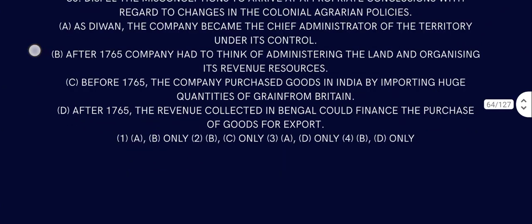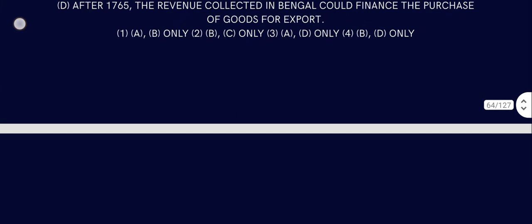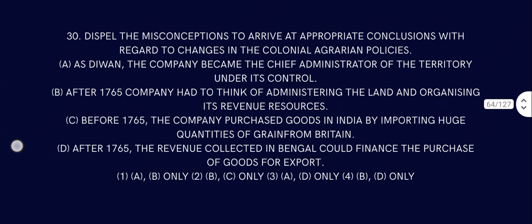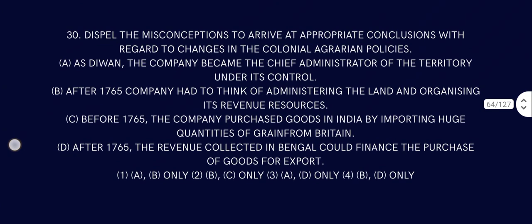After 1970s, the revenue collected by Bengal could finance the purchase of goods for export. So, like it says, A and B is the only answer. C and D are wrong. Alright, read it again. Question number 31.